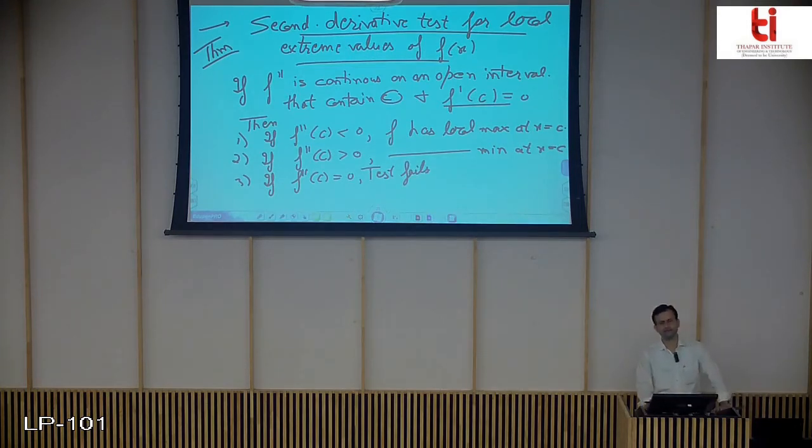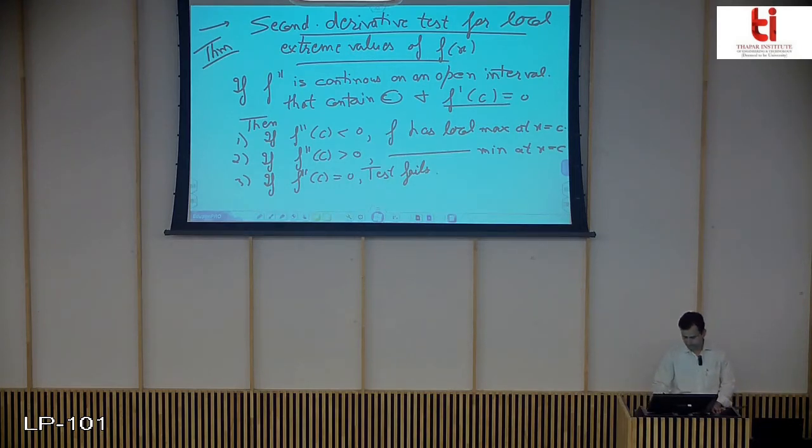Then you must go for checking the sign variation of f' about that point x, that is, what is the sign of f' on its left and on its right. That will tell you the maxima or minima of that given point, if that exists.